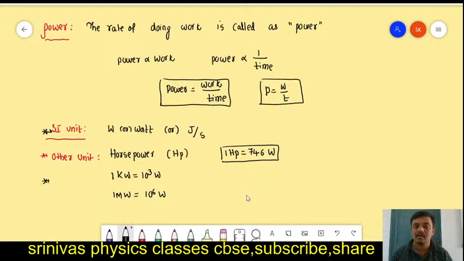These are the other units. How to define power? Power definition is the rate of doing work. Work done per unit time is called power. Work by time is called power. Its unit is work unit joule by time unit second, joule per second, is the unit for power.